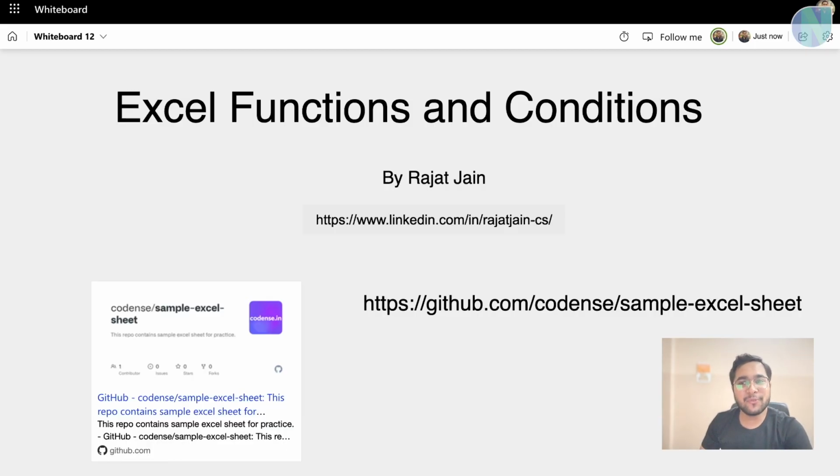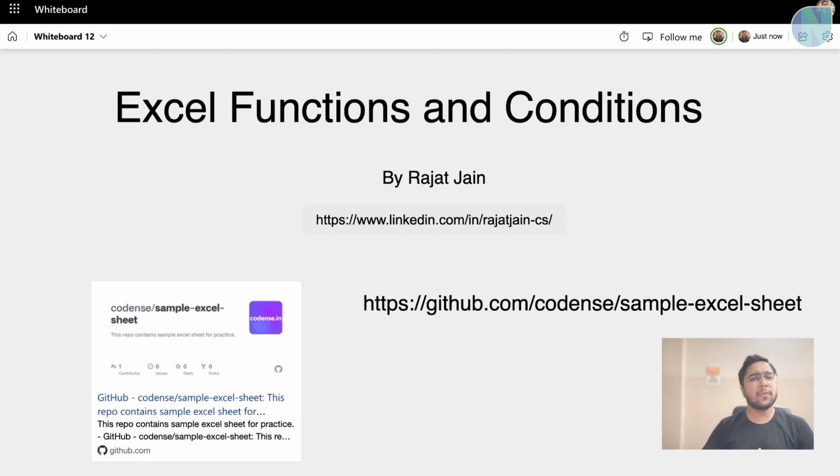So in this video, we are going to see about Excel functions and conditions. Yes, conditions. So you can write multiple conditions. What are conditions? Like if conditions, like if something is true or something is false. Like you have conditions in Python or any other programming language. In SQL, you have conditions. Here also we will see how to apply a condition and evaluate an expression.